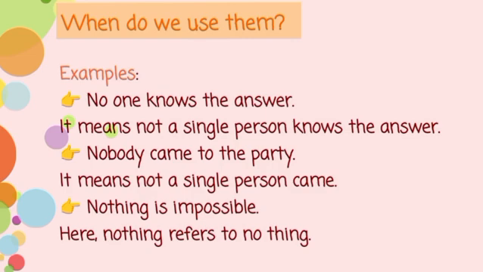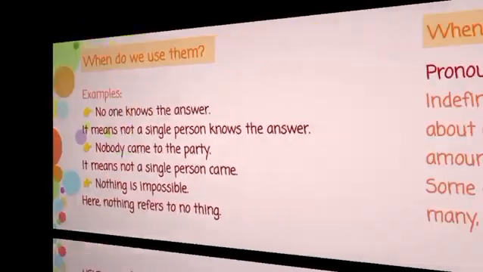Here, it means not a single person knows the answer. Nobody came to the party. It means not a single person came. Next, nothing is impossible. Here, nothing refers to no thing. So here, no one, nobody, and nothing are indefinite pronouns.